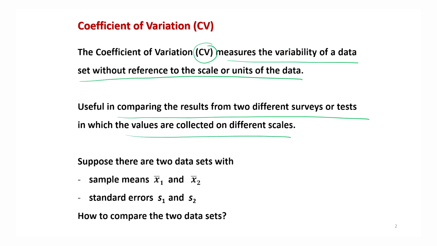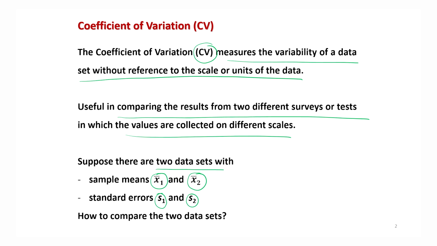Different units, different scales, all are possible. Now, let me consider an example. Suppose I have two data sets and I try to find their sample means. Suppose the first data set has sample mean x bar 1 and the second has sample mean x bar 2, and suppose the standard error of the first data set is S1 and the standard error of the second data set is S2. Now, how to compare these two data sets?